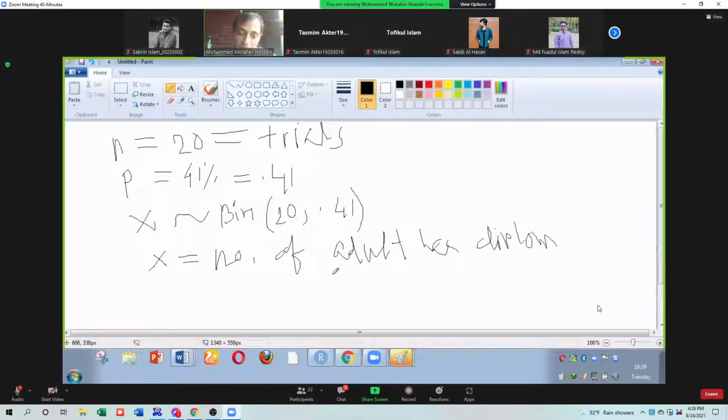Okay, so then what is the limit of binomial distribution? 0, 1, 2, up to n. 0, 1, 2, 3. Then what is our upper limit? 20. Up to 20. This is the limit of binomial distribution.